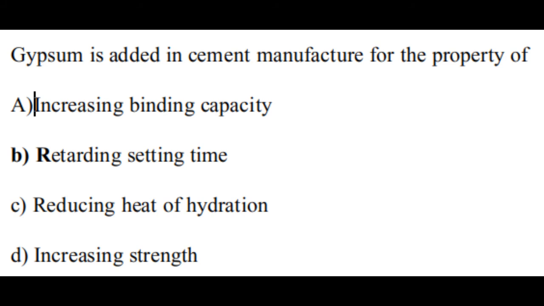Second question. Gypsum is added in cement manufacture for the property of option A, increasing binding capacity, option B, retarding setting time, option C, reducing heat of hydration, option D, increasing strength. The correct answer is option B, retarding setting time. Gypsum is added in the cement manufacture to retard its setting time.